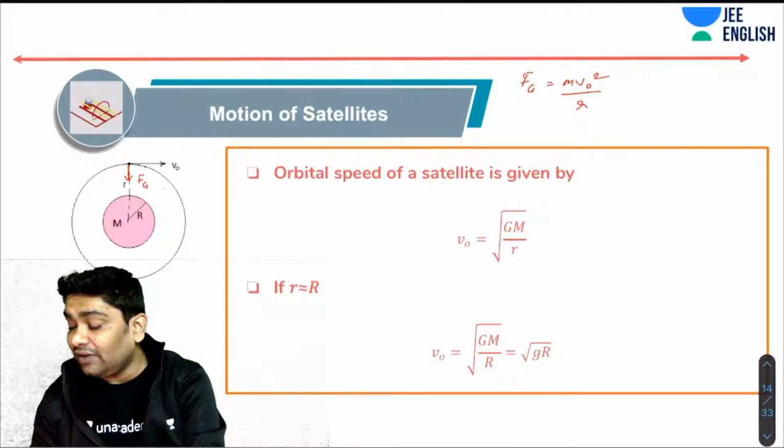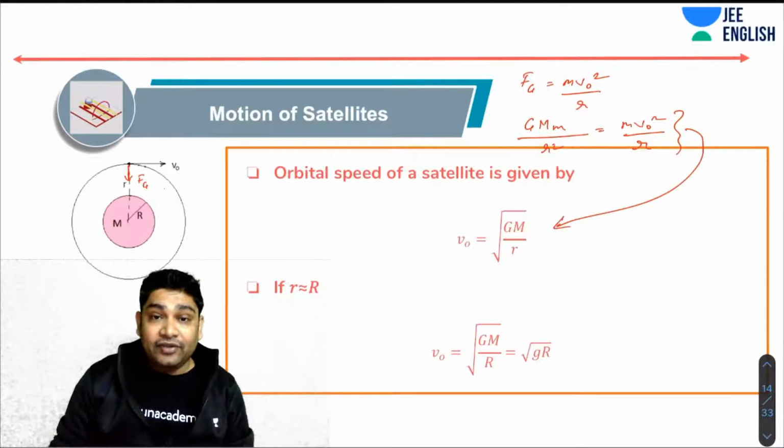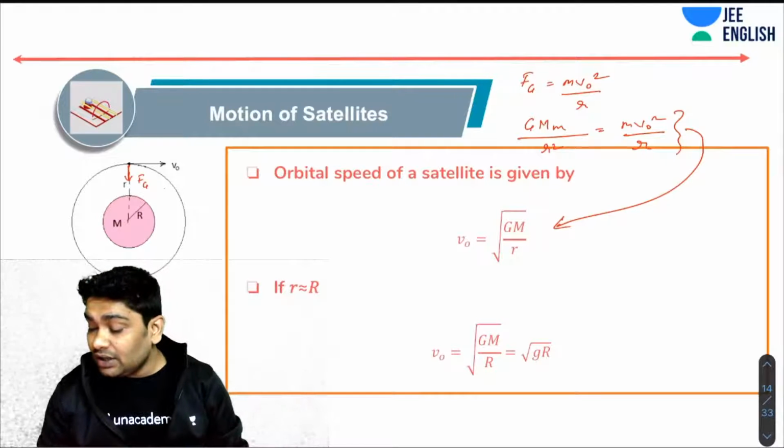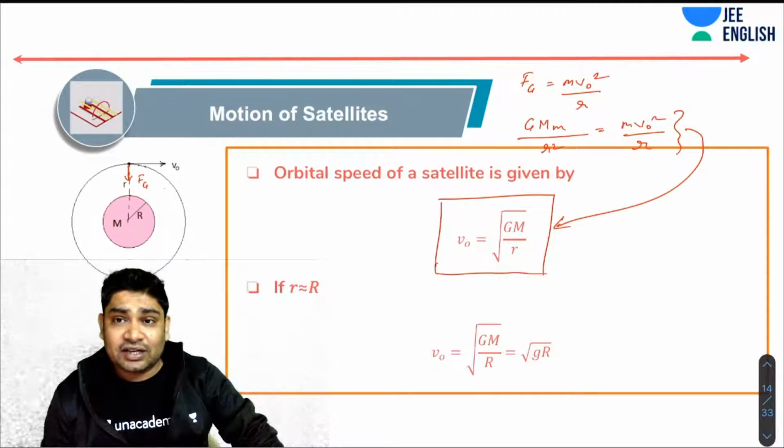And F of gravity I know is G, mass of Earth, mass of satellite, over small r square, and this would be equal to m v naught square over r. When you solve this, this is the formula that you get. You get that v naught is equal to root GM over small r, where small r is the radius of the orbit. G is, of course, the universal gravitational constant, and capital M is the mass of Earth.